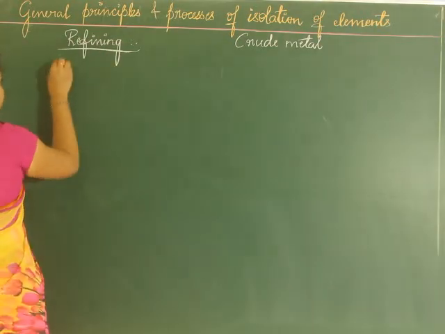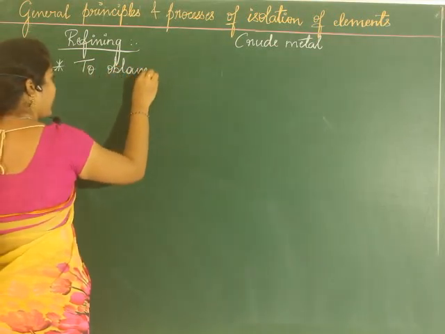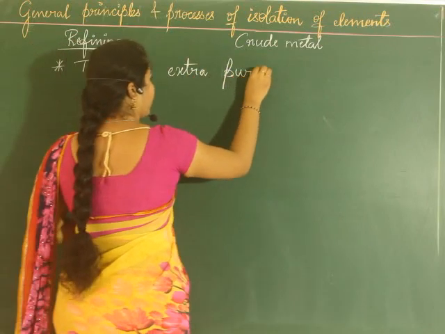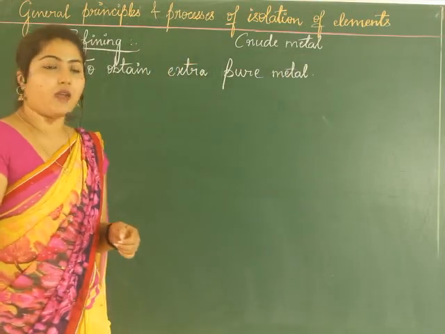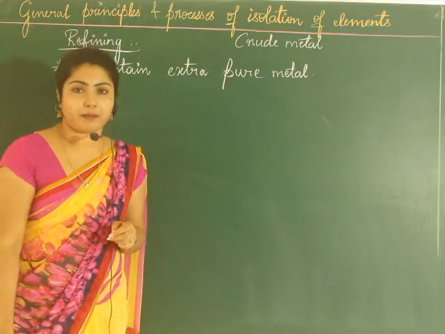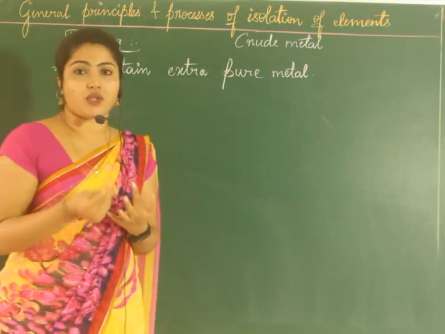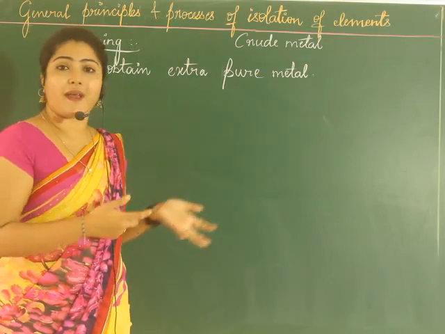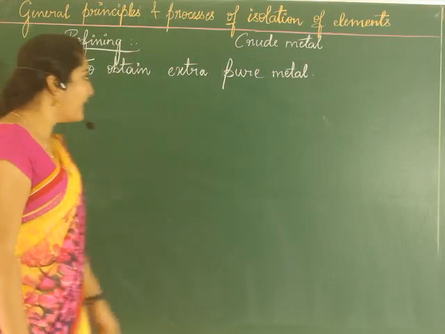What do we do here? To obtain extra pure metal, we use different methods to refine the crude metal. Now let us see different methods. There are many, say distillation, liquefaction, electrolysis, vapor phase refining, zone refining, and chromatographic methods. A few which are mentioned in the syllabus, we shall study about today.